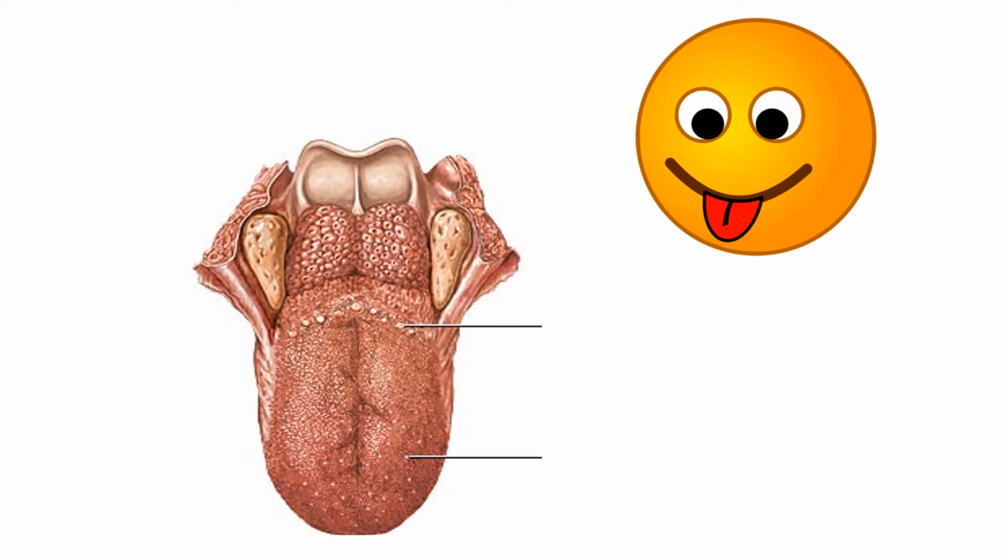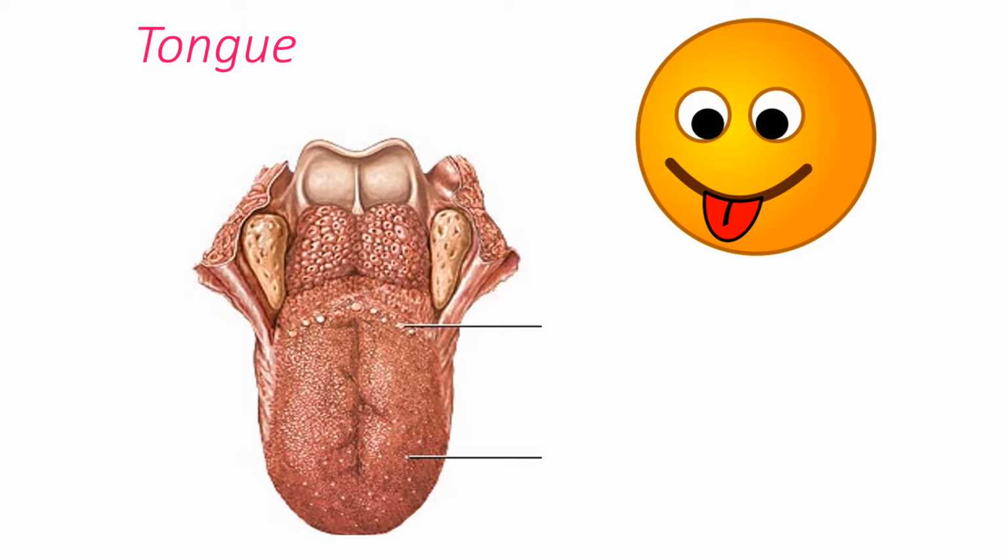First, the mucous membrane. The mucosa of the tongue is entirely derived from the endoderm of the foregut, and it is divided into the ventral two-thirds, or the oral part, and the dorsal one-third, or the pharyngeal part. Here you see the gross anatomy of the tongue: this is the anterior part, this is the sulcus terminalis, and this is the posterior part.